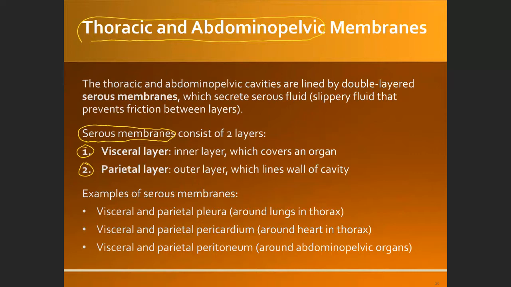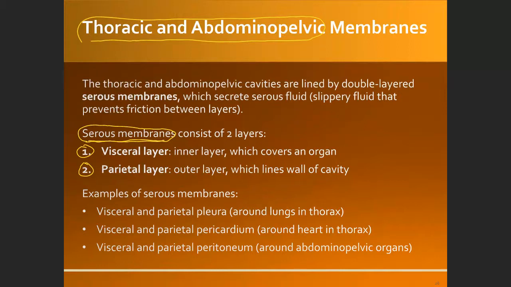That's actually inflammation in the meninges, which is the layer that protects the brain and the spinal cord. So meninges has three layers: pia mater, arachnoid, and dura mater. While for the thoracic and abdominopelvic cavity, the membrane is called the serous membrane.